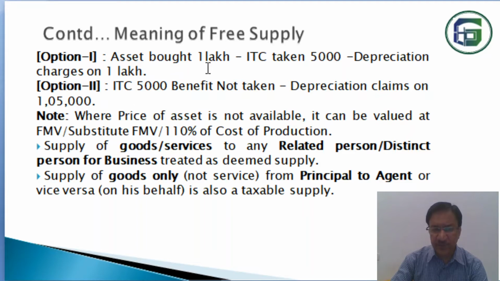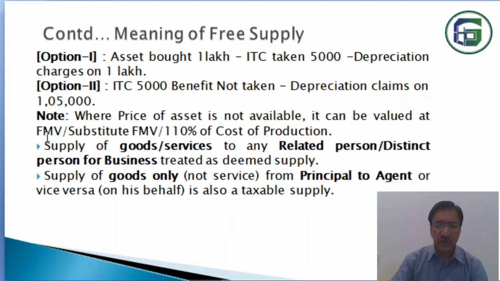So under the first option, it is treated as deemed supply, where if the price of the asset is not available, it can be valued at fair market value. Suppose in certain cases the price of the asset is not available. A very long back an asset has been purchased, and after many years, say 20 to 30 years, the asset has been sold or disposed of. Then the cost price of the asset is unknown.